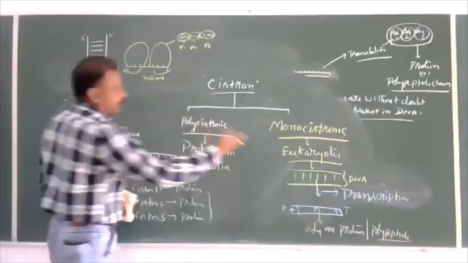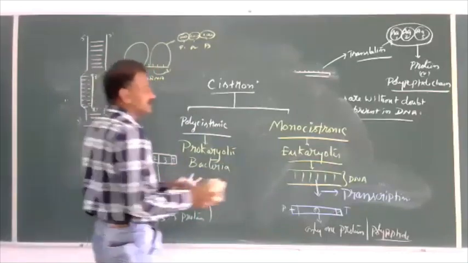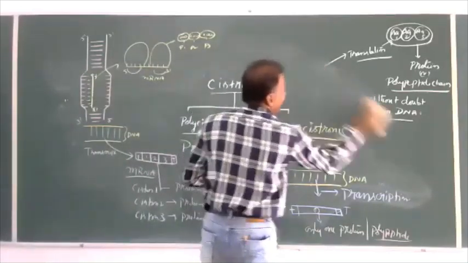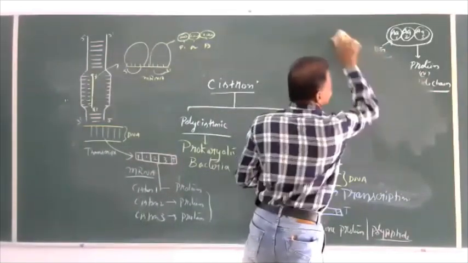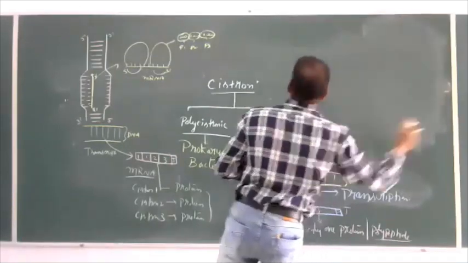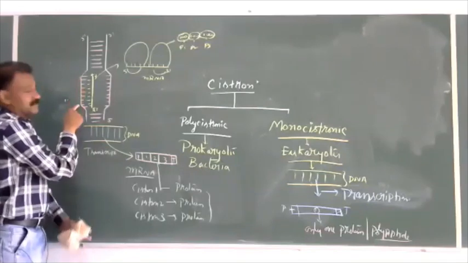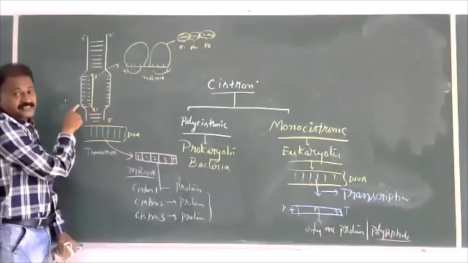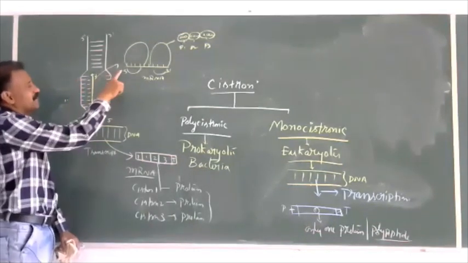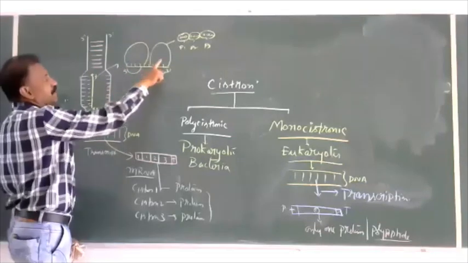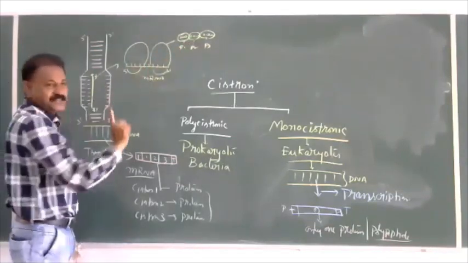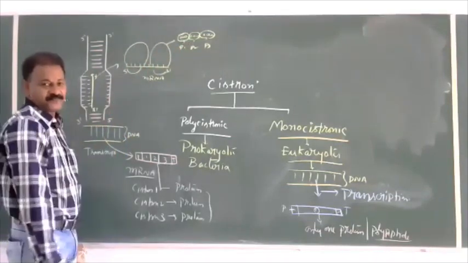Whereas in eukaryotes, so this part of the DNA is called a gene, which is responsible for polycistronic mRNA and many proteins. Polycistronic.